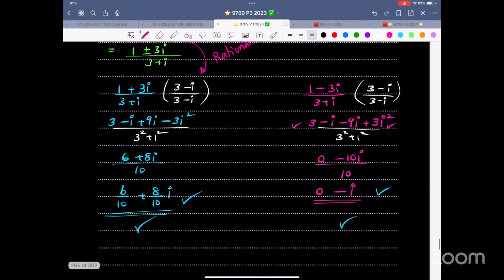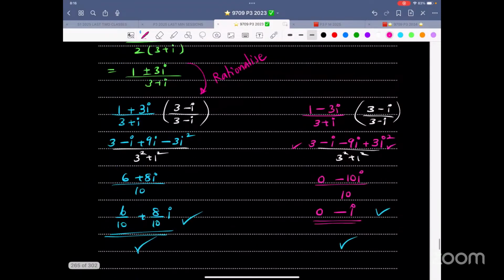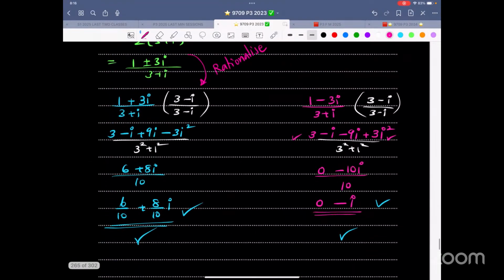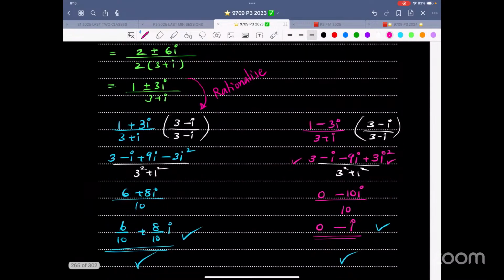And what is over here? That is the same thing. Hold for a second. Now, once with a plus sign, once with a minus sign. So there are two answers over here. This is 1 plus 3i over 3 plus i. This is 1 minus 3i over 3 plus i.